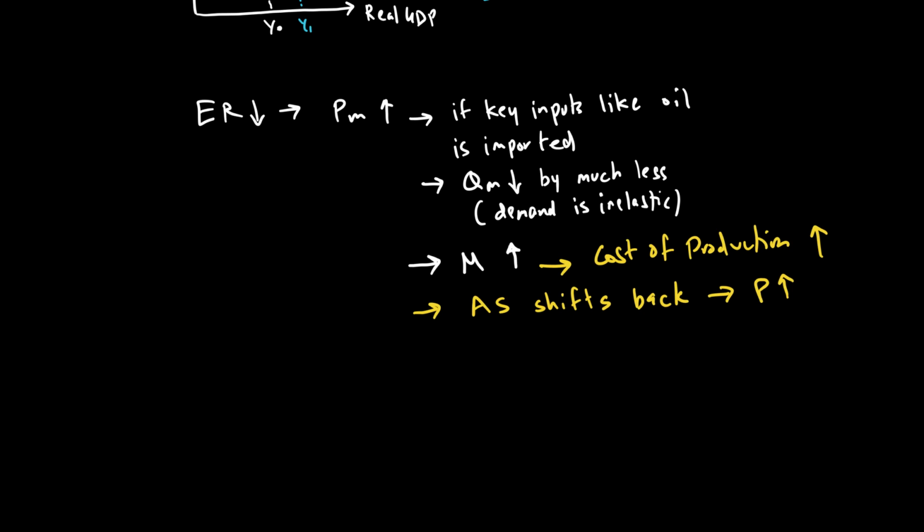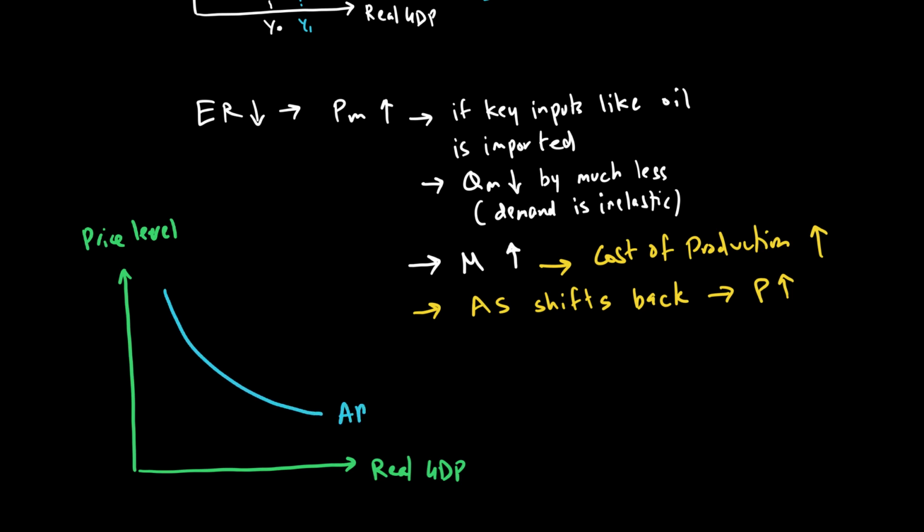So how do I show that in terms of a diagram? Well, we'll make the same diagram here, where there is real GDP on my x-axis, my price level is on the y-axis, and let's say equilibrium is happening at P naught.